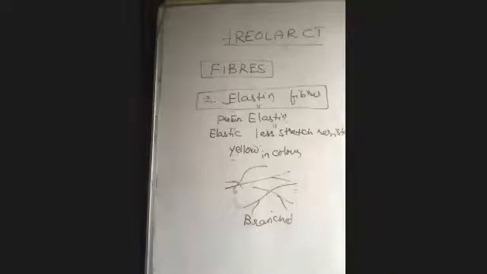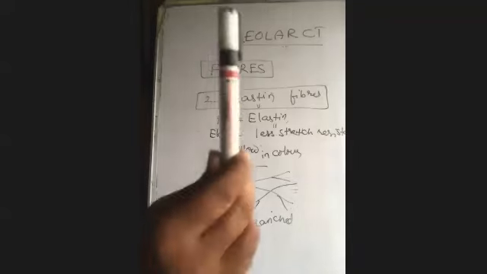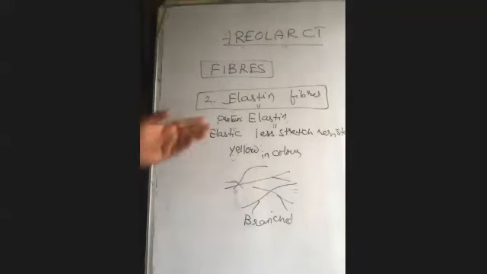Collagen fibers are strong, just like a pen, and elastin fibers can be compared with a rubber band. They are elastic in nature and less stretch resistant. Then we need to see the reticular fibers also.